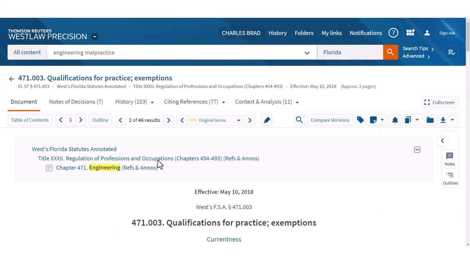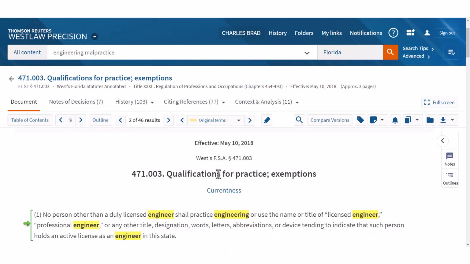Here's one last difference here to end the video. In Westlaw, you would click on Notes of Decisions, and that will take you to cases that interpret your statute. Because after all, we're in Chapter 3 of Codified Law, and so we're looking at statutes here and codified law.